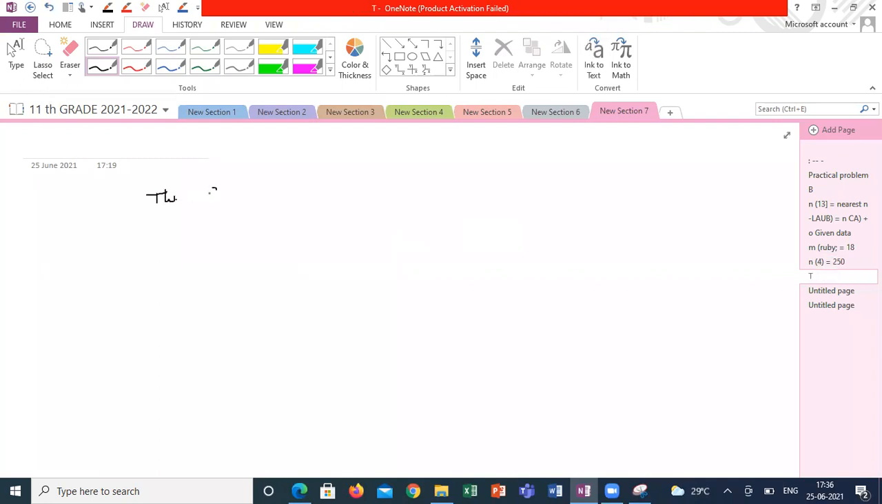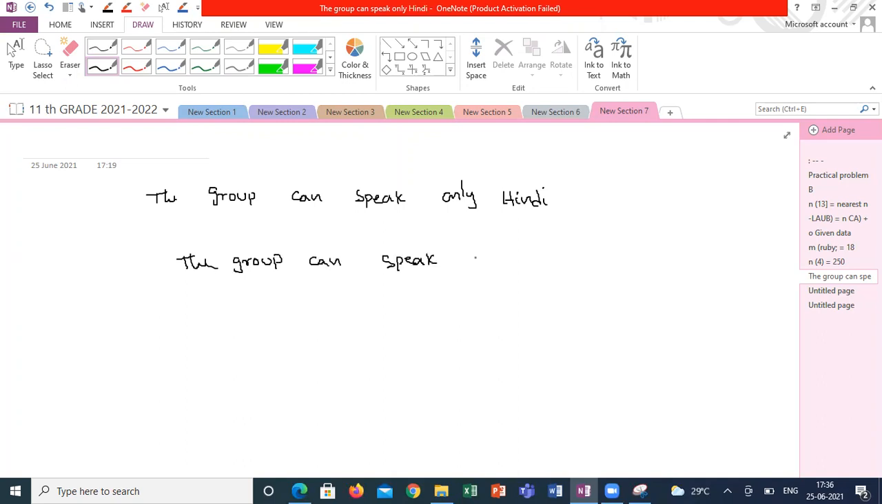The group can speak only Hindi. The group can speak Hindi. What is the difference between these two statements? Sir, in the first statement, the group can speak only Hindi, that is, they don't speak any other language. Yes. Whereas in the second statement, they speak Hindi as well as other languages that they know. Correct or not?